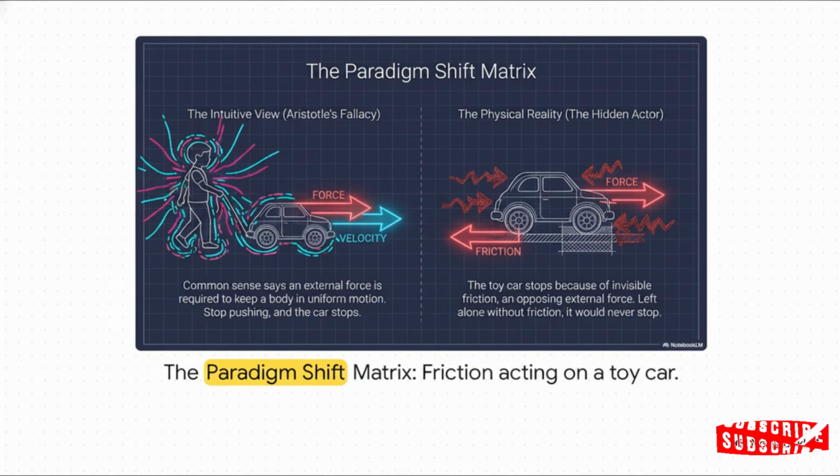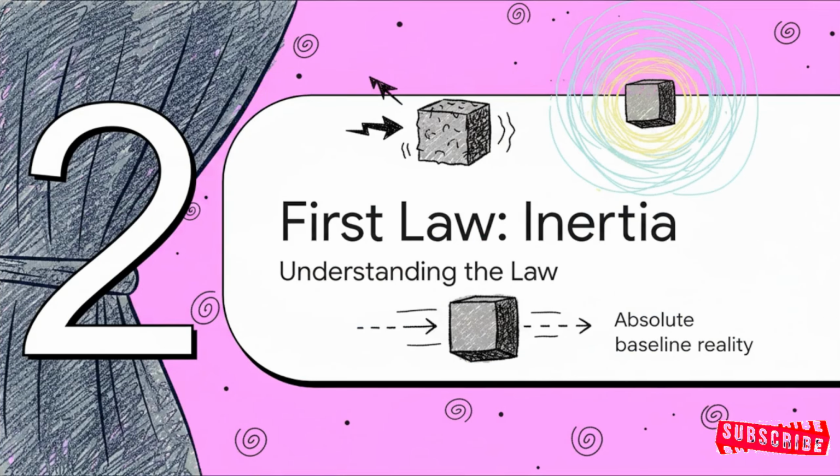Think about a kid pulling a toy car across the carpet. Our brains trick us into thinking the pull is what creates the velocity. But physically, that toy car only stops moving because of an invisible force, friction, aggressively pulling against it. Literally, if we lived in a completely frictionless void, that little car would just keep rolling forever. You'd never have to touch it again. And that realization brings us right to Section 2, the first law, understanding inertia.